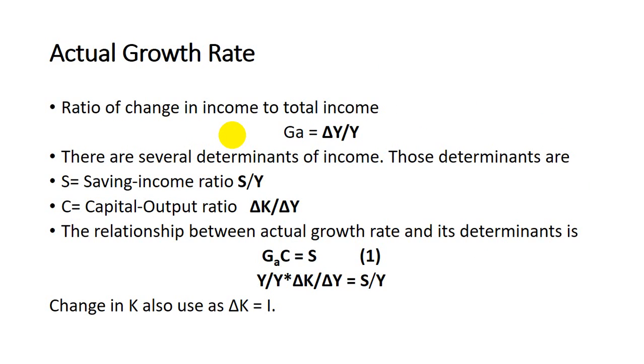So the answer to the first question is, according to him, what is the actual growth rate? The actual growth rate is basically the ratio of change in income. This is G_A, where G means growth and A means actual. So we are talking about the actual growth rate being equal to the change in income divided by total income.